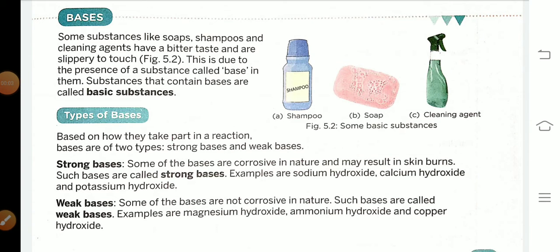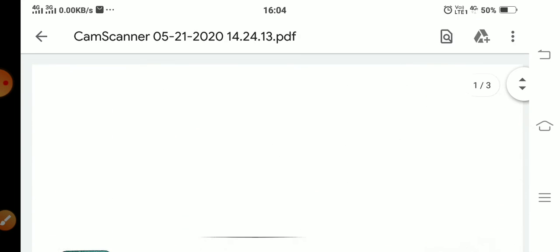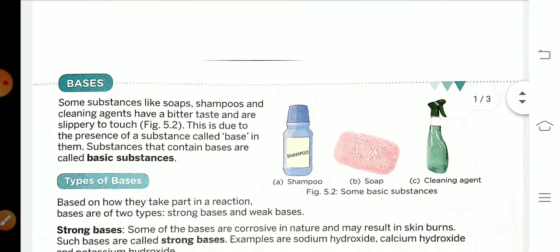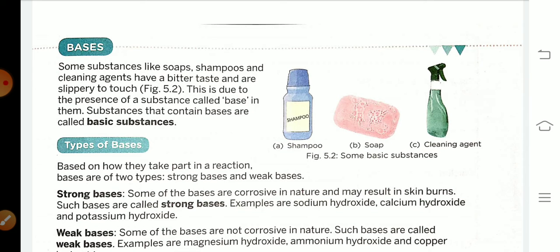Welcome students in the science class, chapter 5: acids, bases and salts. In this class we will study about bases. What are bases? Some substances like soaps, shampoos and cleaning agents have a bitter taste and are slippery to touch. This is due to the presence of substances called bases.